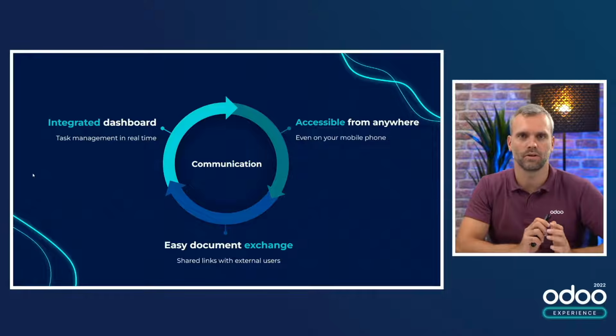So let's recap on collaboration. We have seen that Odoo offers an integrated dashboard, allowing you to have a good overview of all the files and the actions that need to be taken in priority. Your files are accessible from anywhere, even on your mobile phone. And thanks to the document application, you can easily share, request, and store all of your documents in the same central and secured place. And at the center of everything, we have communication, allowing everyone to have the same information at all times.